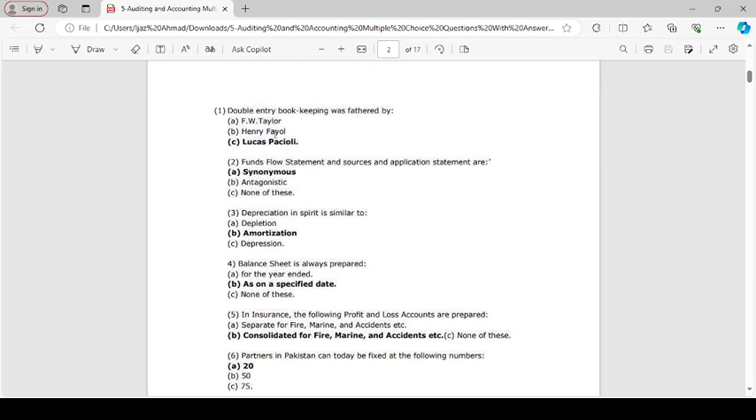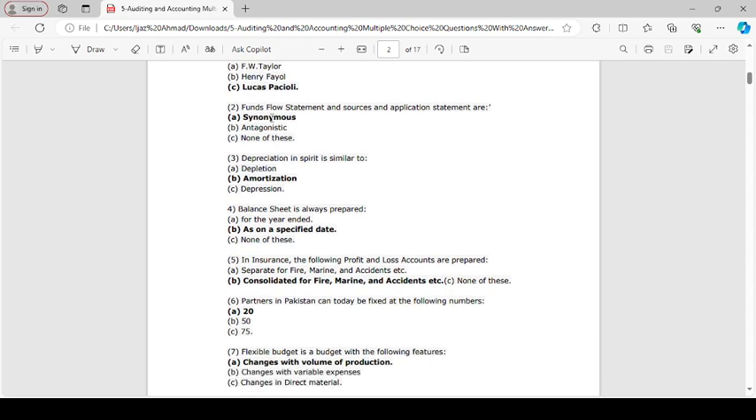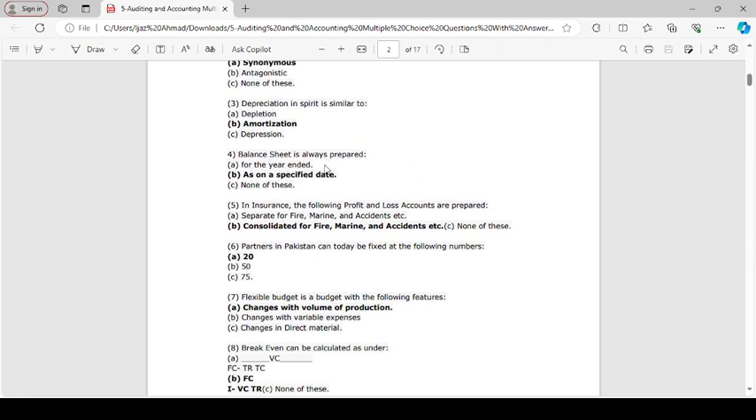Double entry bookkeeping is fettered by locus speciale. Fund flow statement and source and application statement are synonyms. Depreciation in spirit is similar to amortization. Balance sheet is always prepared on a specific date.